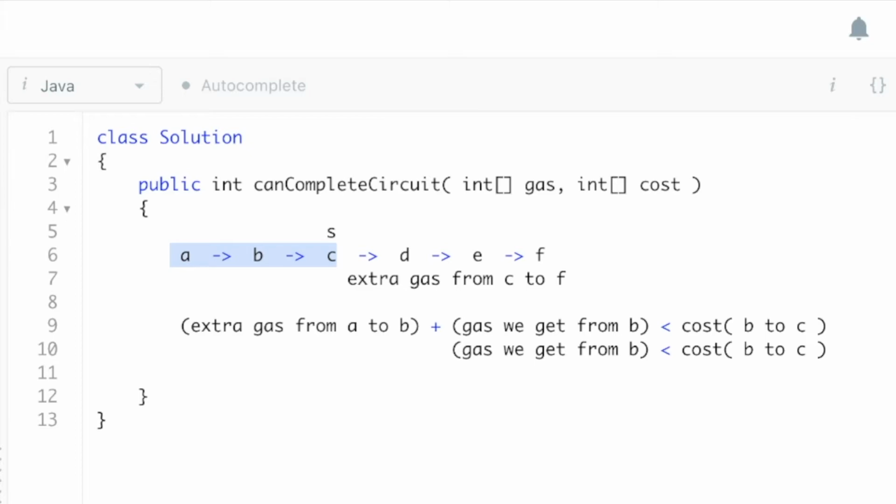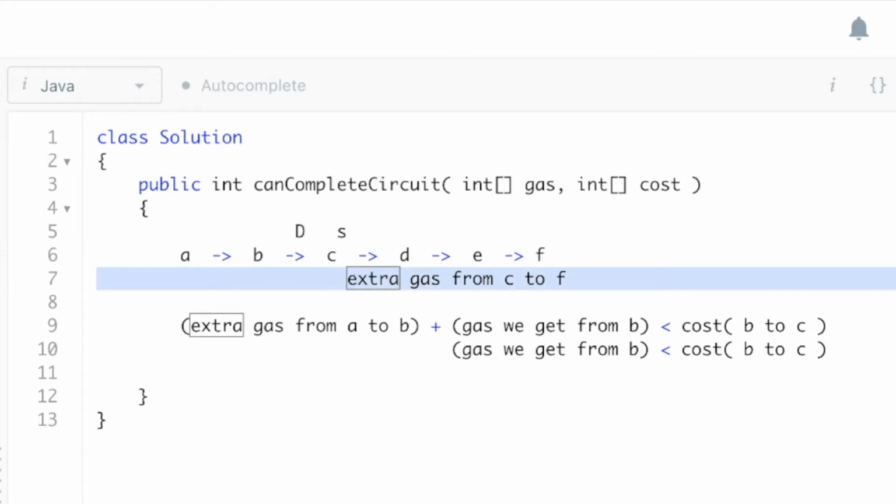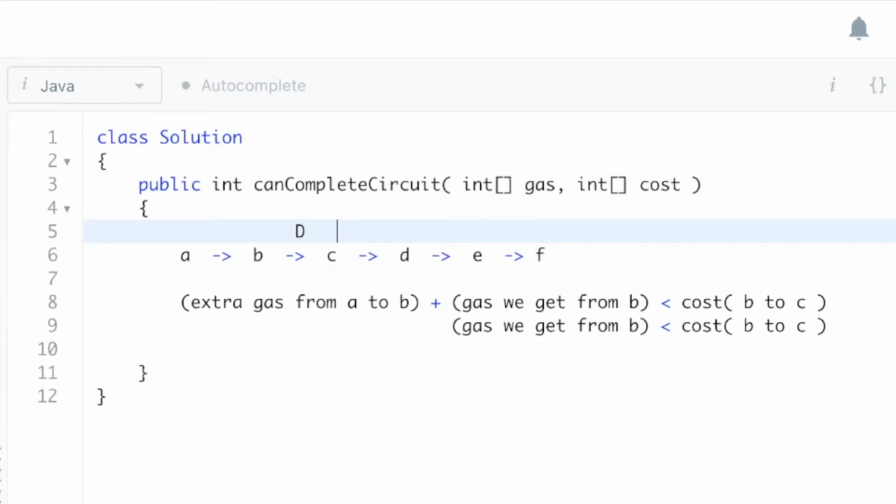So let's just put a big fat D there for deficit. So if this extra gas from C to F is greater than this deficit, or greater or equal to that deficit, then we're good. That means we can make a full round trip because we'll be able to overcome those deficits that we encounter. And just to go through one more quick example, to really hone this in.